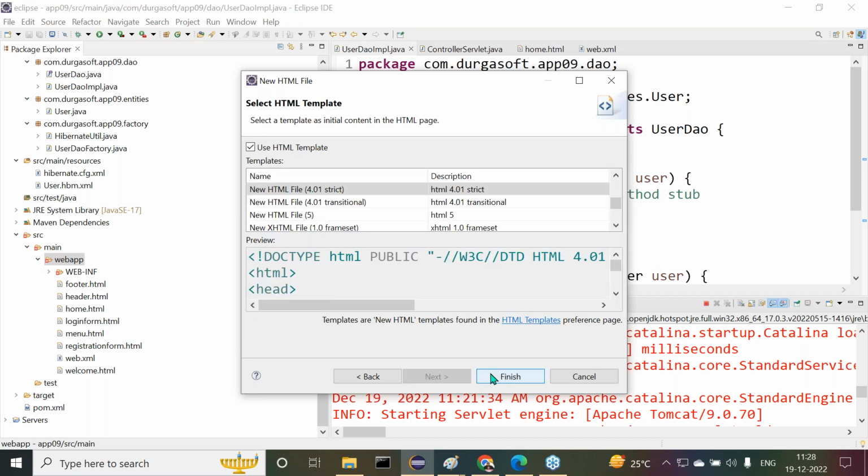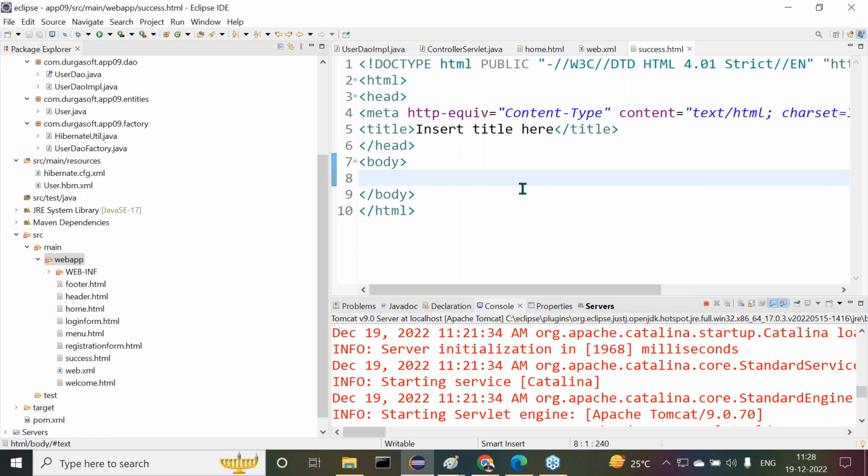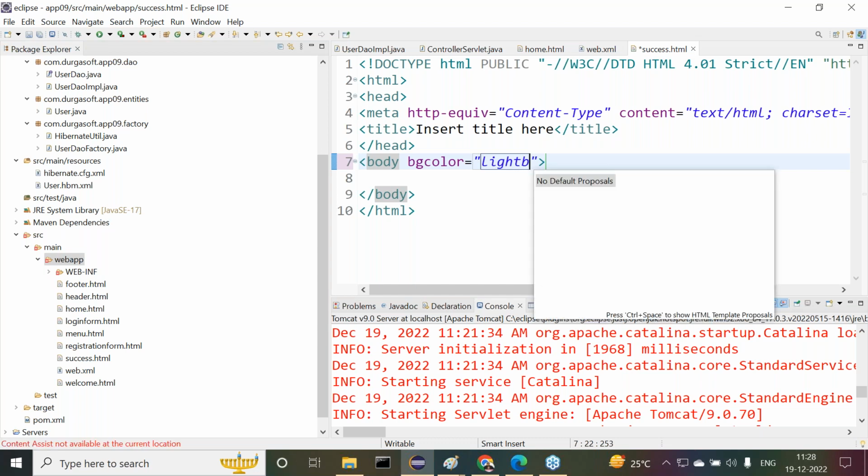Okay, success.html, finish. Here I want to provide a background color, light blue.